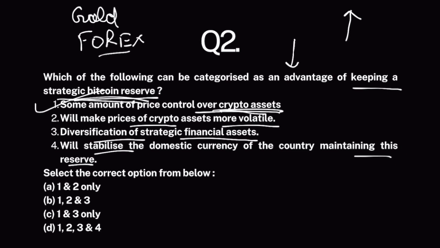And once this asset is legitimized, there won't be that much price movement or price volatility. So it will bring in more stability, not volatility, stability in crypto prices. So this statement is false.